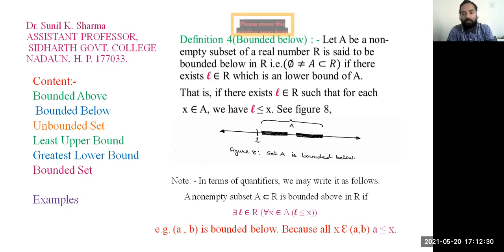So in this example, we are able to find a lower bound as well as an upper bound. If we are able to find a lower bound and an upper bound of a set, then we can say this set is bounded above as well as bounded below. So we can say the open interval is bounded above as well as bounded below. We will discuss open sets briefly in the next definitions, when we talk about LUB, least upper bound, and greatest lower bound.